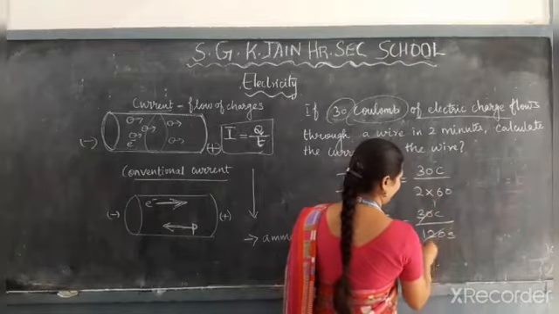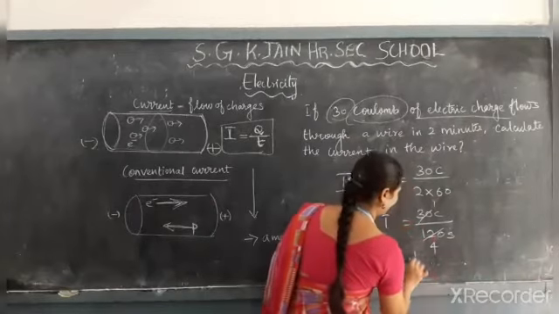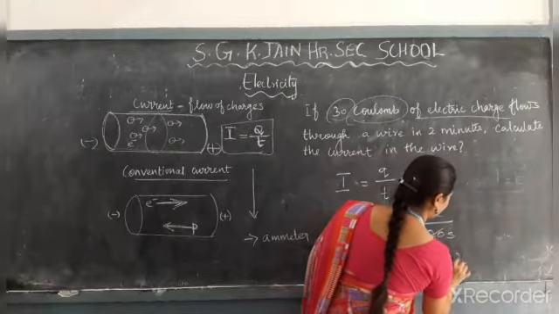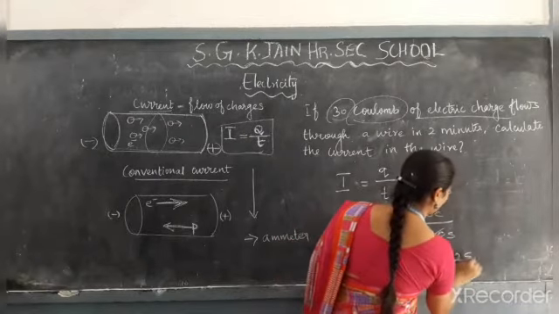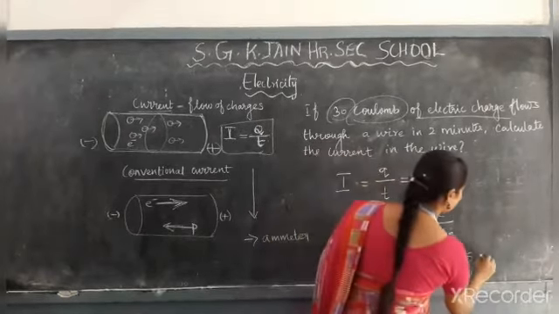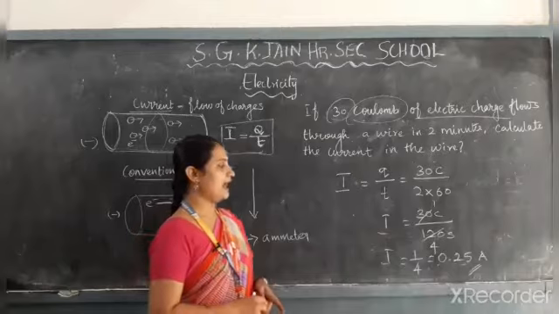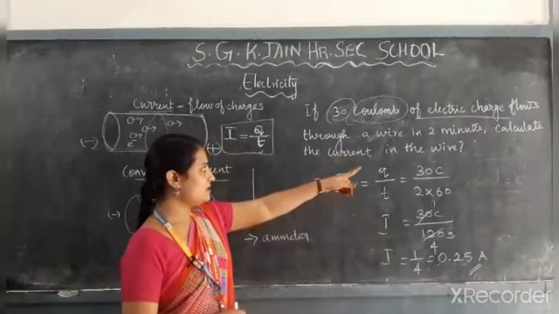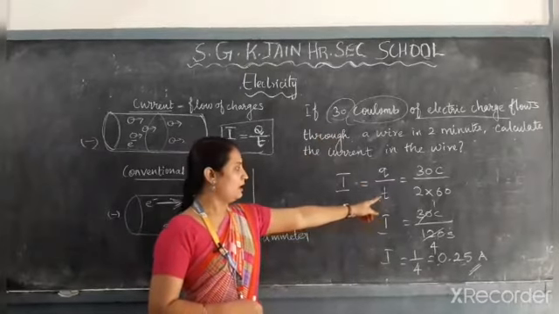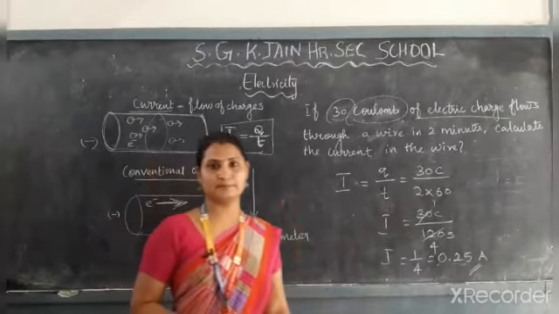One time in 120, 4 times 30 will come. So 1 by 4. If you convert it into decimal form, 0.25 you will get. So what is the unit of current? Electric current, that is ampere. The unit of current is ampere, the unit of charge is the coulomb, and time we have to measure in seconds.